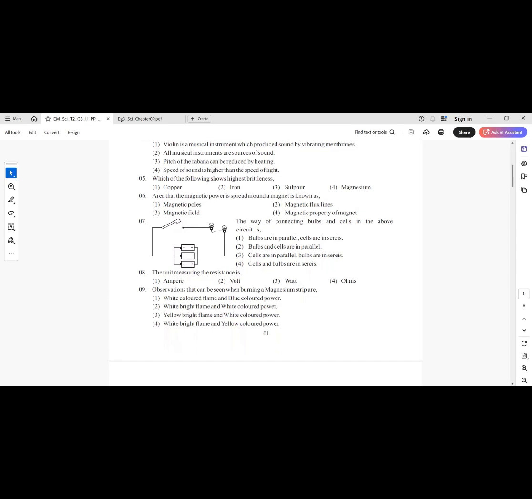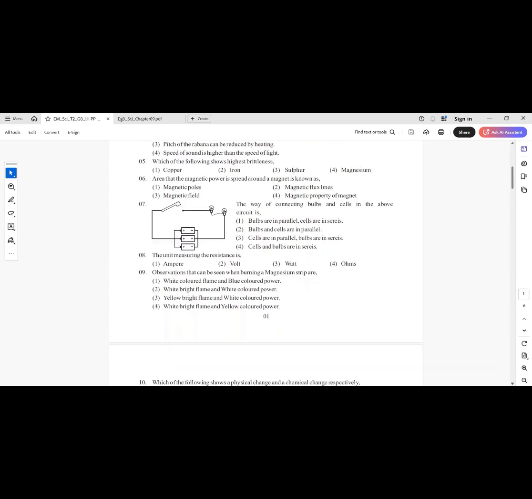Question number 7. The way of connecting bulbs and cells in the above circuit is: number 1, bulbs are in parallel, cells are in series. Number 2, bulbs and cells are in parallel. Number 3, cells are in parallel, bulbs are in series. Number 4, cells and bulbs are in series. Answer number 3, cells are in parallel, bulbs are in series. Parallel cells give stable voltage. Series bulbs share that voltage.